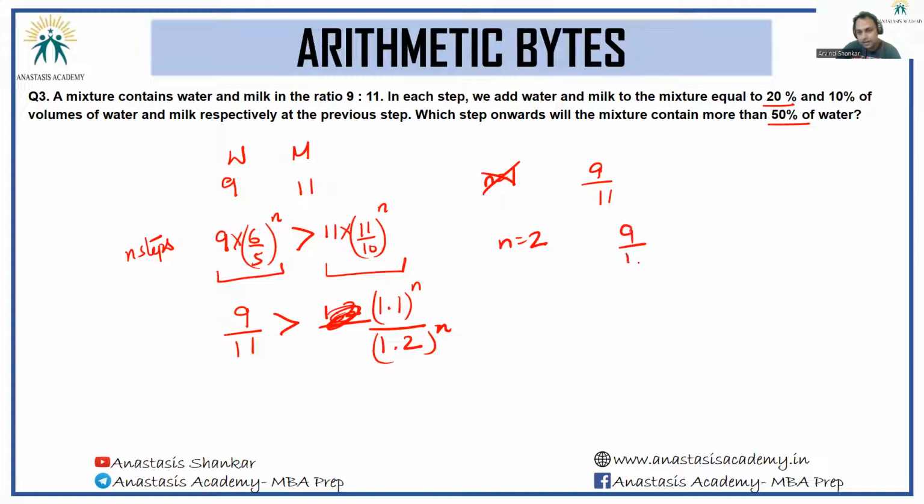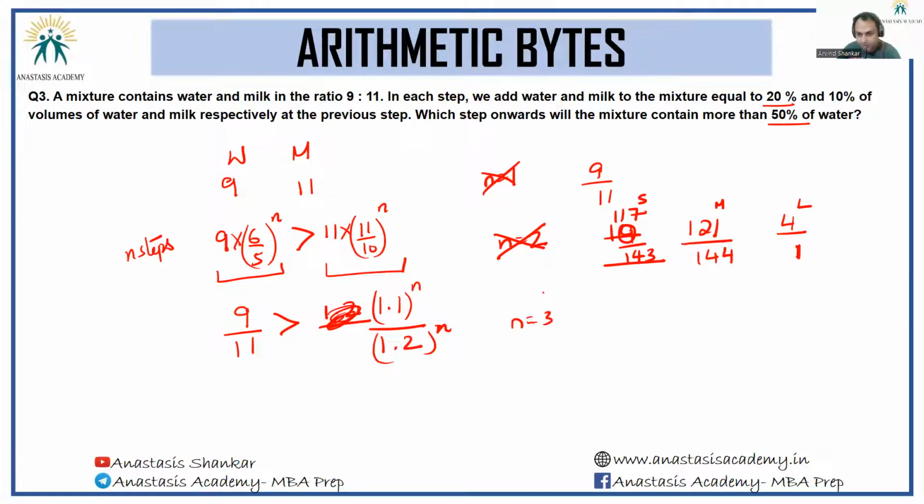I would have 9 by 11 and the other fraction being 121 by 144. So if I had to compare these two fractions, I can get to 143 and 117. Numerator here is 4, denominator here is 1. So this is the largest, this is the middling, this is the smallest. I need this fraction to be larger than the middling one. So n equal to 2 doesn't work.